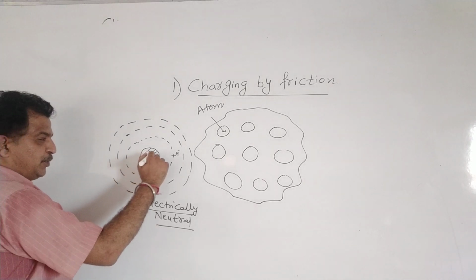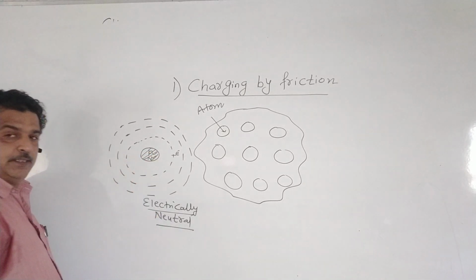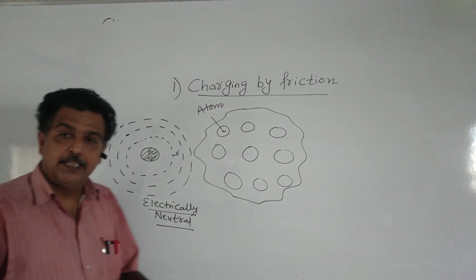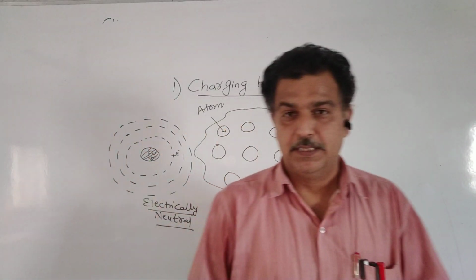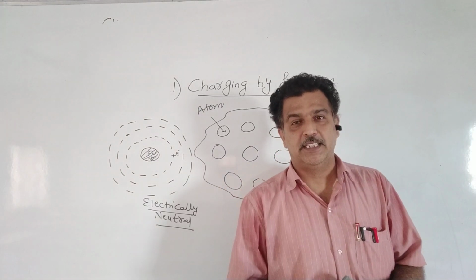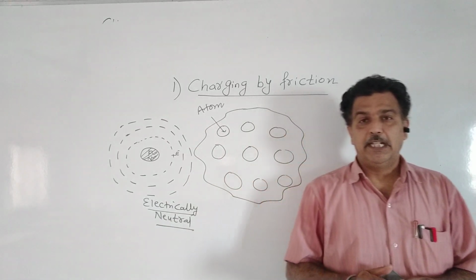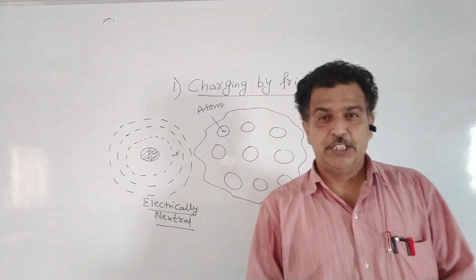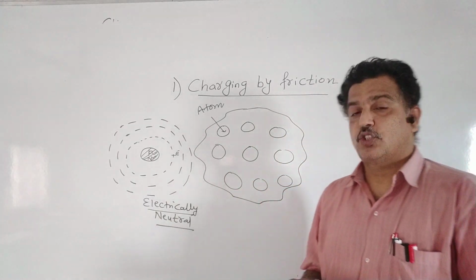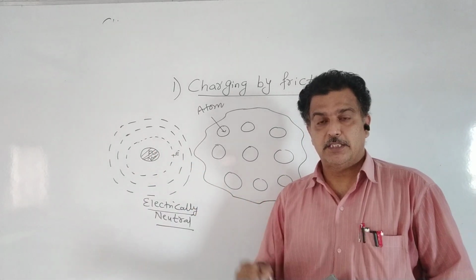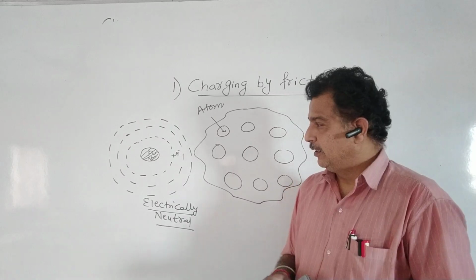Now, these protons and neutrons inside the nucleus are bound by the strong nuclear force. There are four fundamental forces in nature, as we know: gravitational force, electromagnetic force, weak nuclear force, and strong nuclear force. This strong nuclear force is the strongest force of nature.